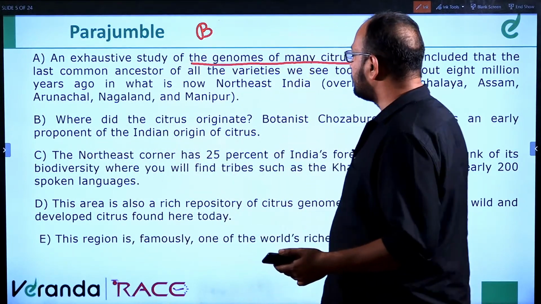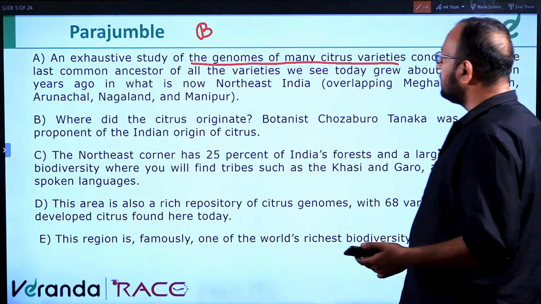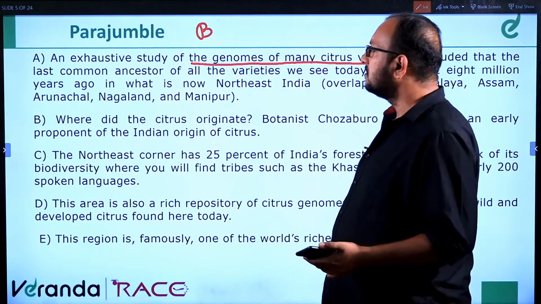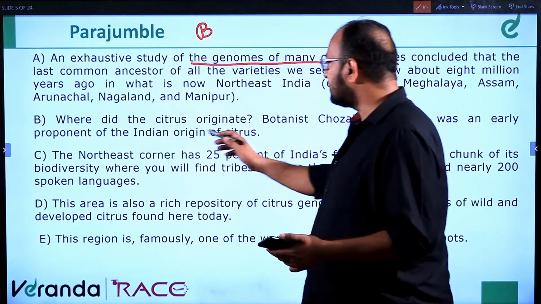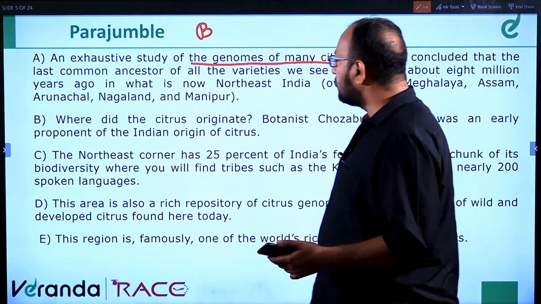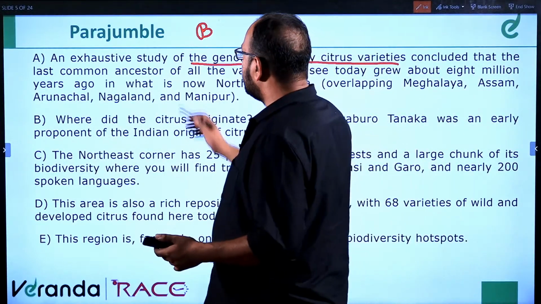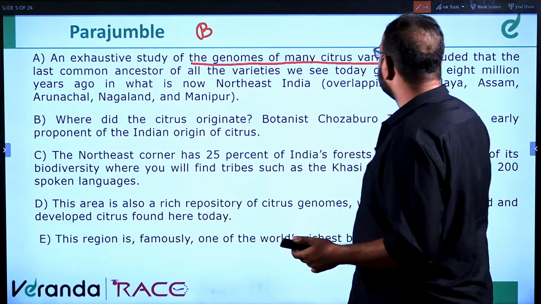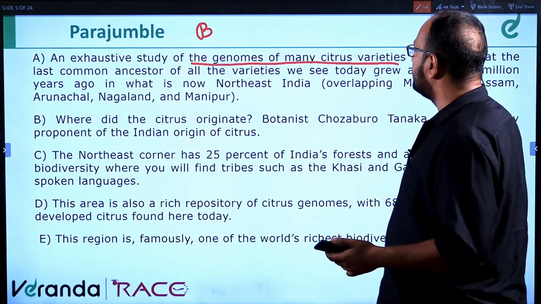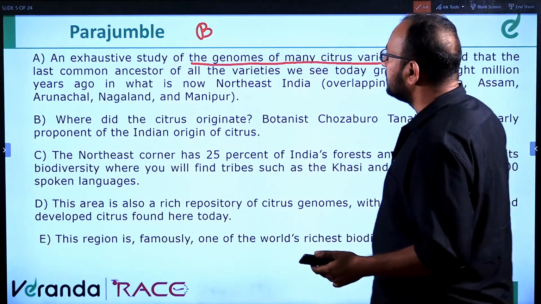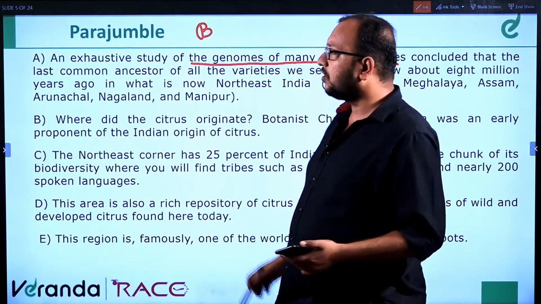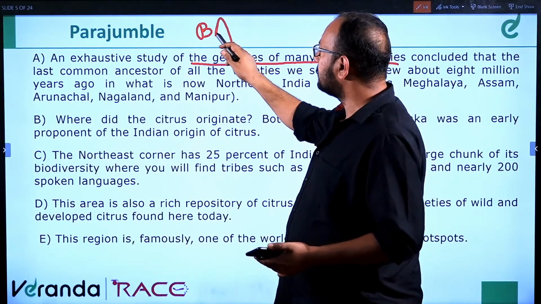Okay. The northeast corner has 25% of India's forests. So, B is considered to be the first sentence. Next can be, where did the citrus originate? Botanist Shozaburo Tanaka was an early proponent of the Indian origins of citrus. An exhaustive study of the genomes of many citrus varieties concluded that the last common ancestor of all varieties we see today grew about 8 million years ago. So, it talks about the origin. A talks about the origin. So, it should be BA.